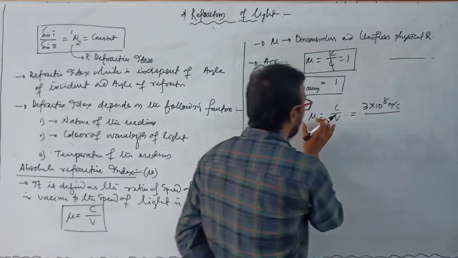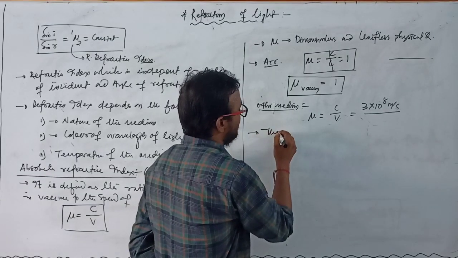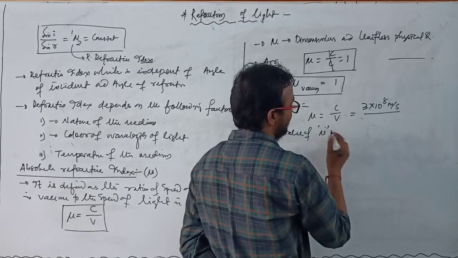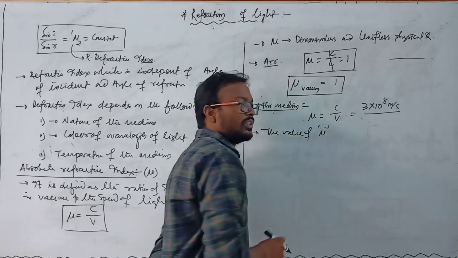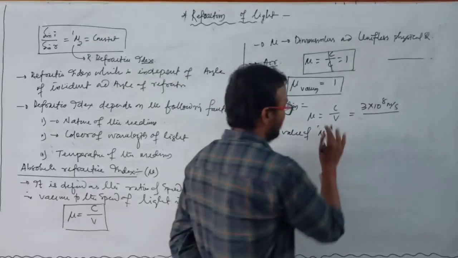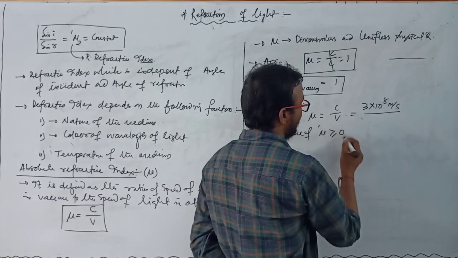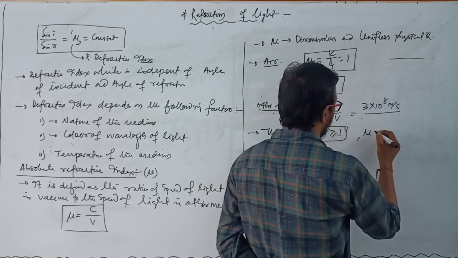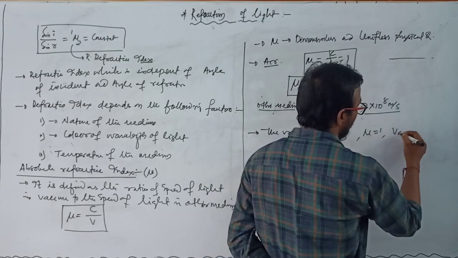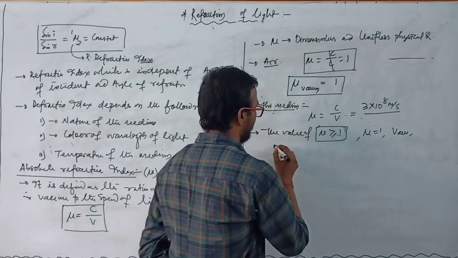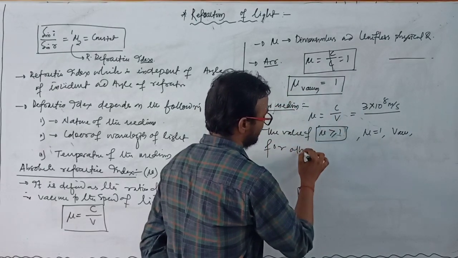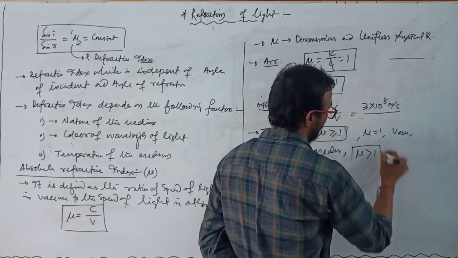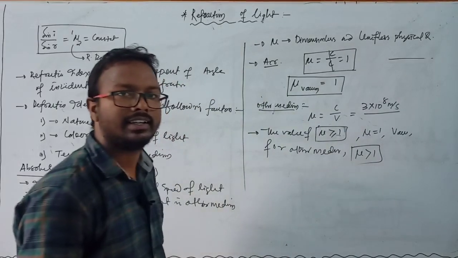So the value of absolute refractive index is always greater than 1 for other media, or you can write it is greater than or equal to 1. Why? That means this value is equal to 1 for vacuum, and for media other than air, its value is always greater than 1.